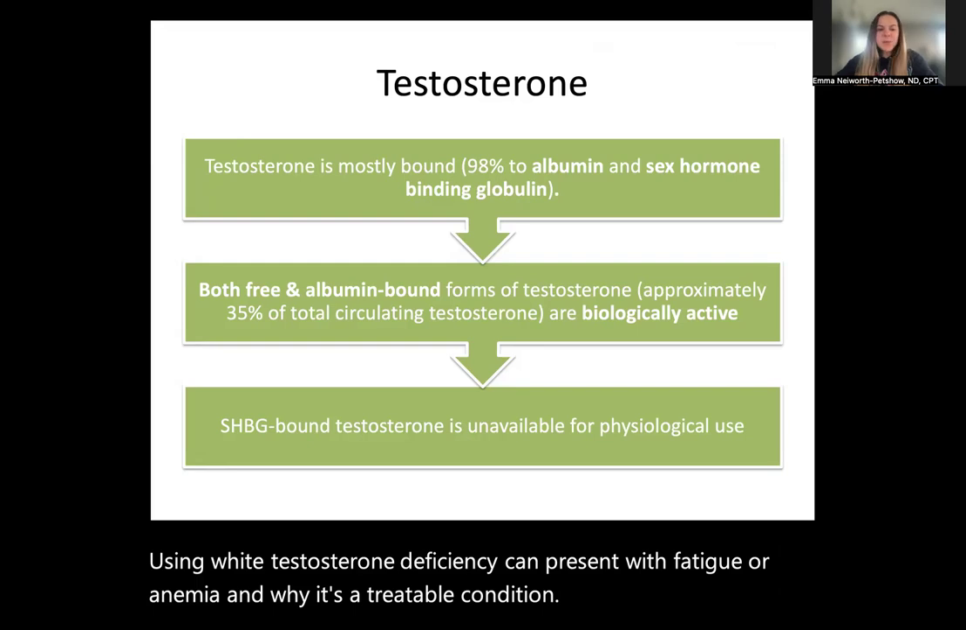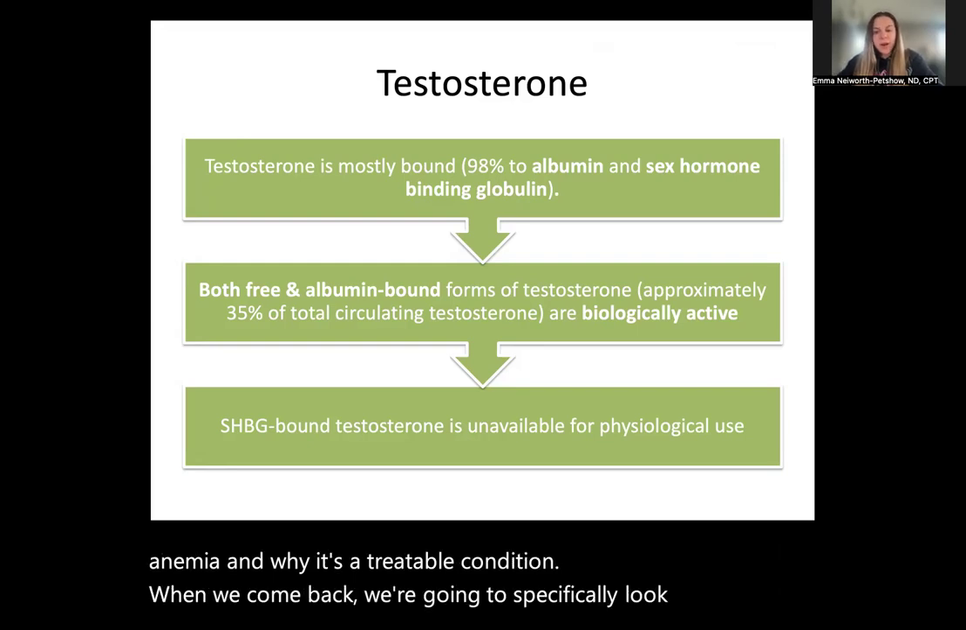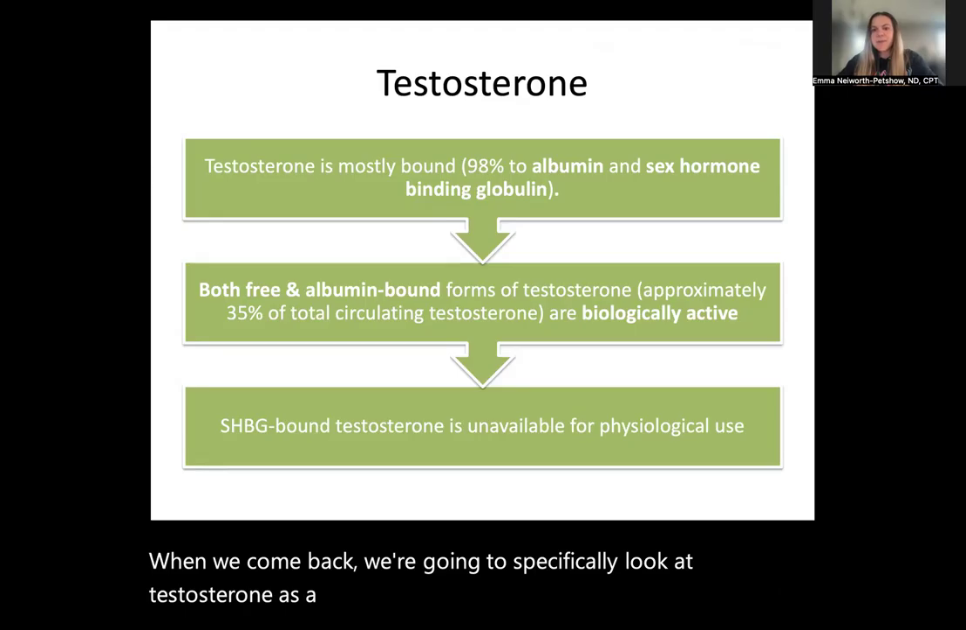When we come back, we're going to specifically look at testosterone as a biomarker and some of its specialized components.